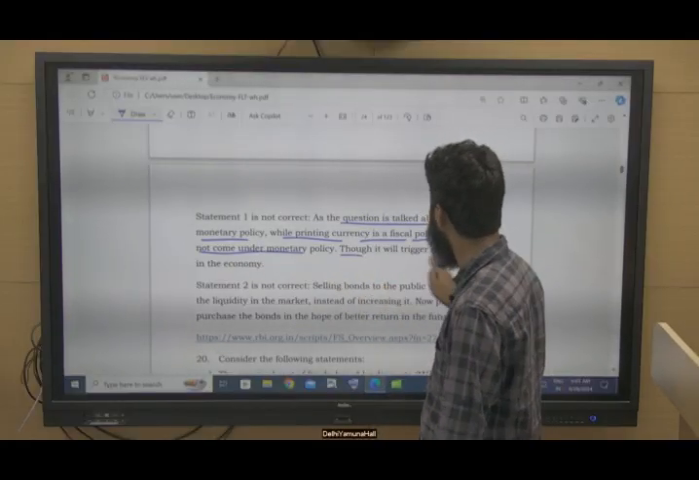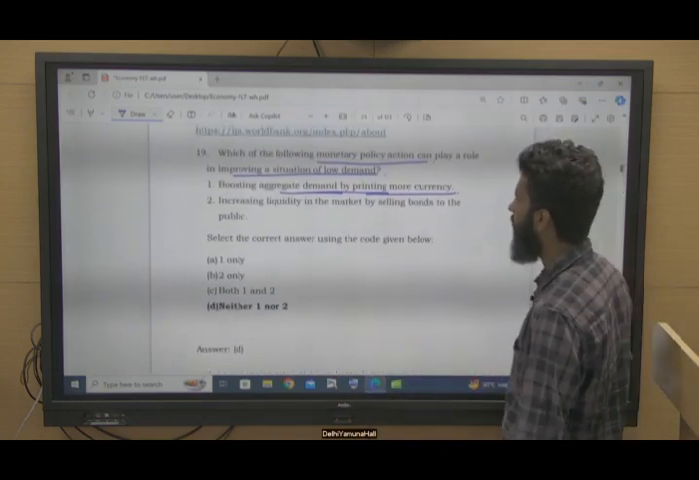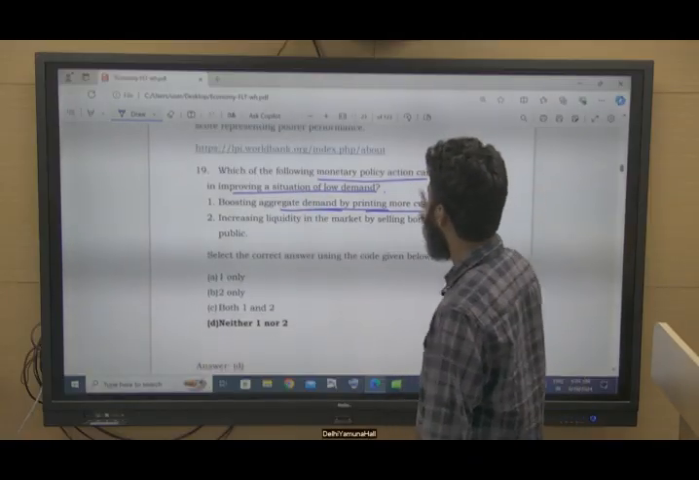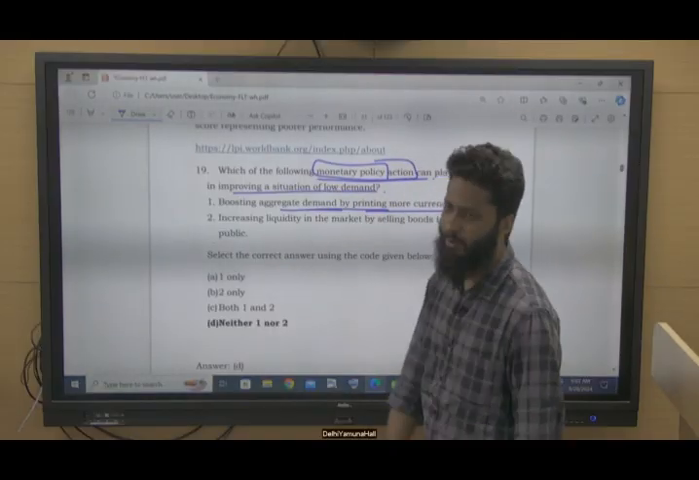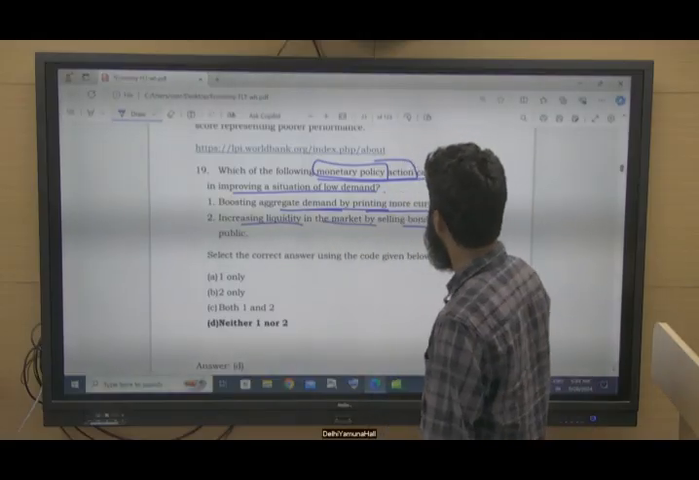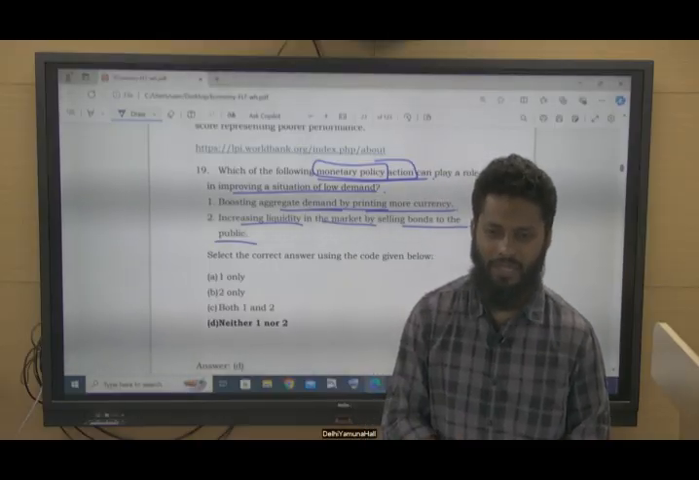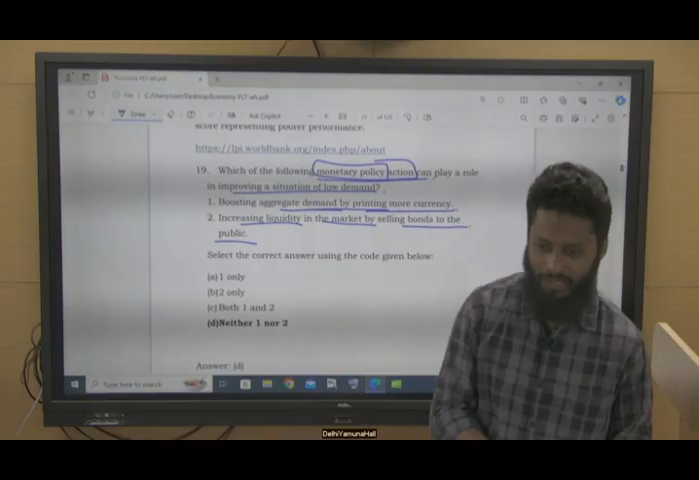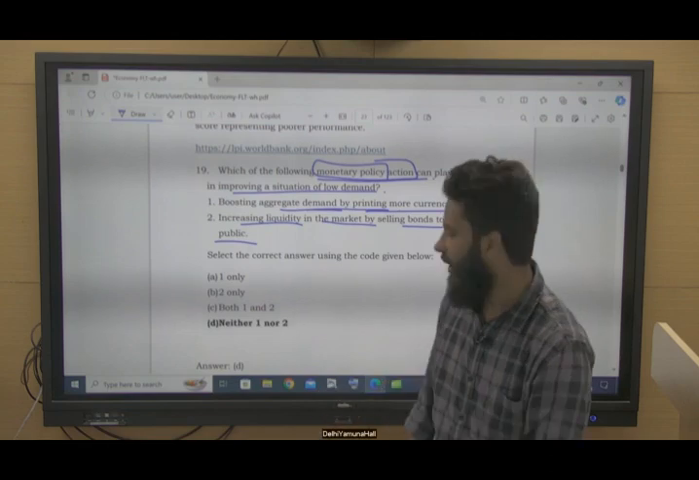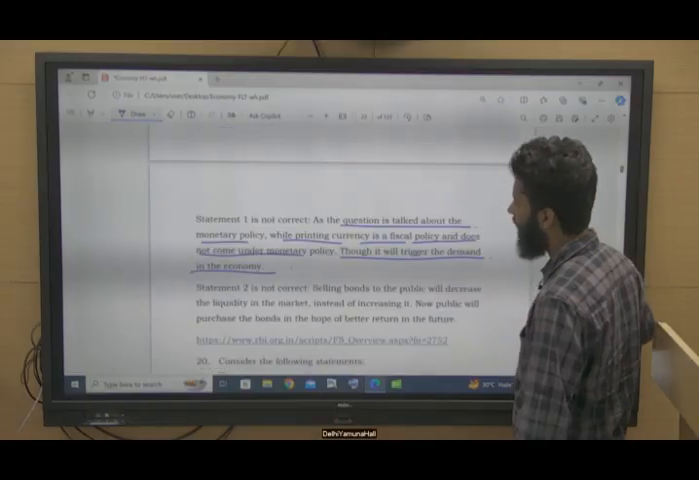But increasing more currency will definitely trigger demand in the economy, but it is not correct with reference to the RBI's monetary policy action. Increasing liquidity in the market by selling bonds to the public. Selling bonds to the public will not increase liquidity, rather it will decrease it. If RBI is selling bonds, RBI is sucking liquidity from the market. So this is not correct. Option D is the right answer.